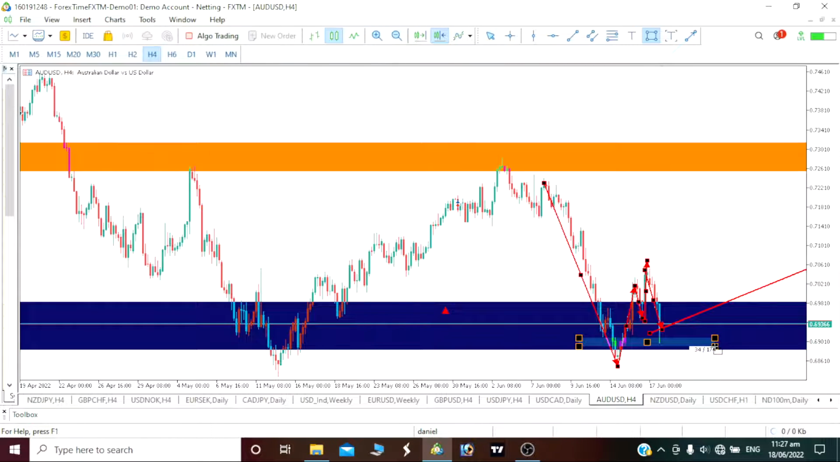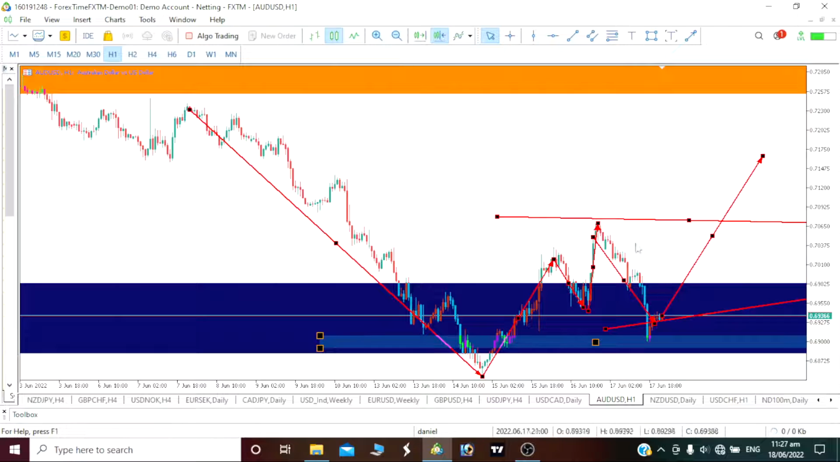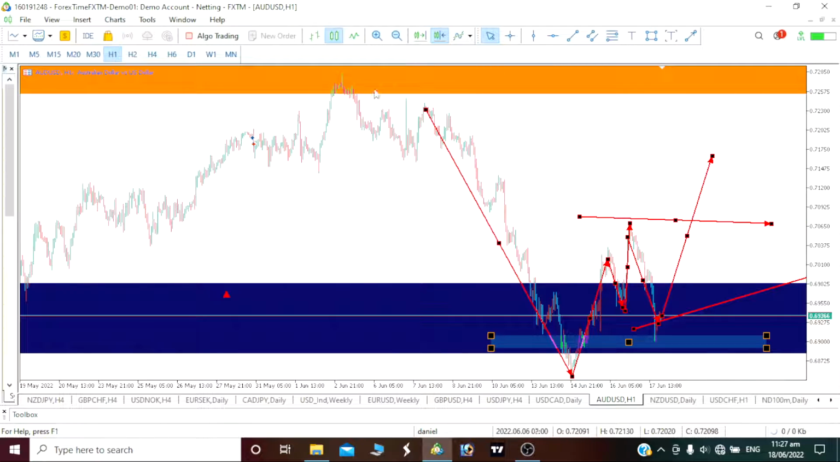So I'm going to mark this key area here. Then definitely we're going to be seeing a bullish move, breaking our previous higher highs this week. So our AUD is going to be going bullish against our USD this week. And now on our 1 hour time frame, we are going to be going bullish uptrend this week on our AUDUSD. So that is my analysis for the week.